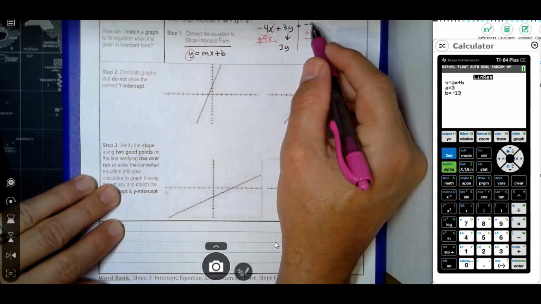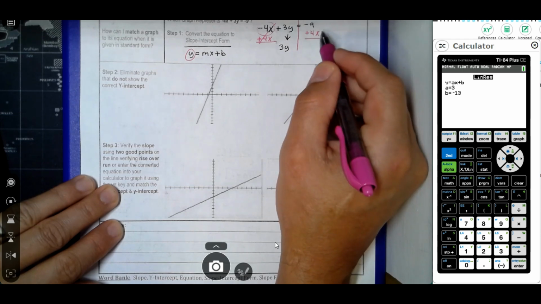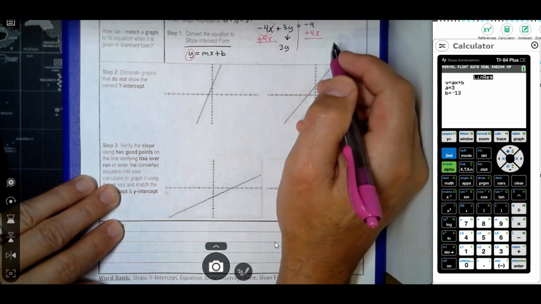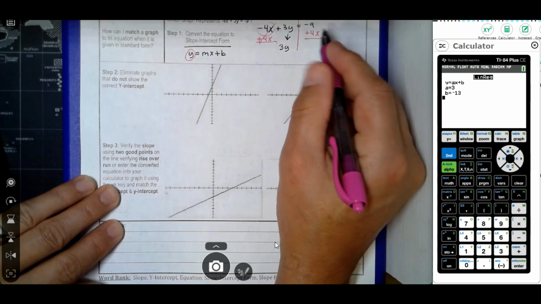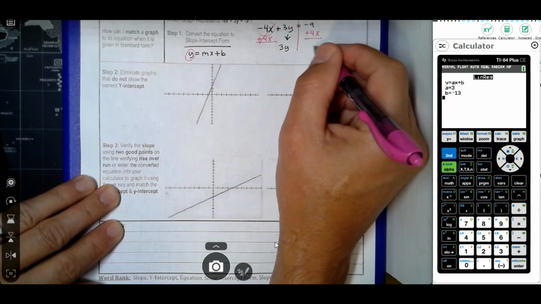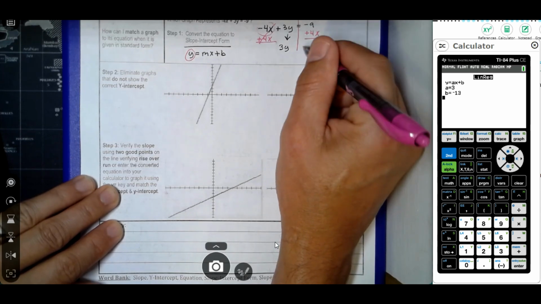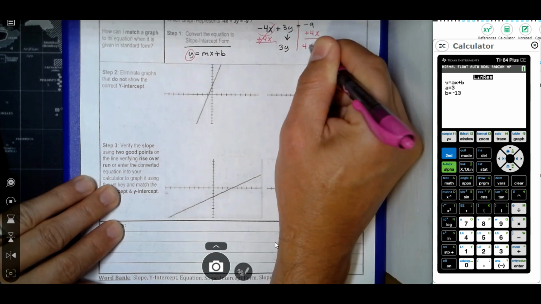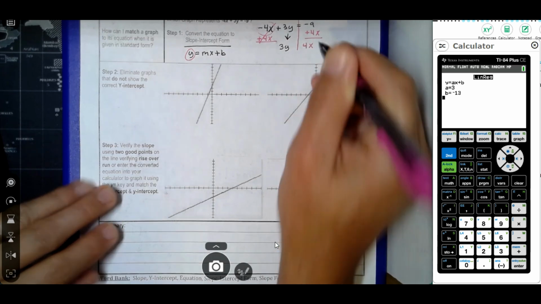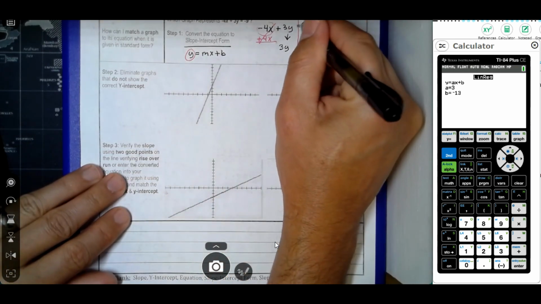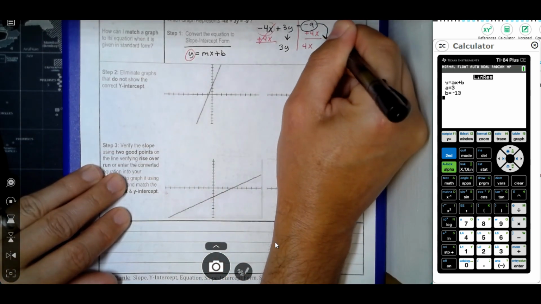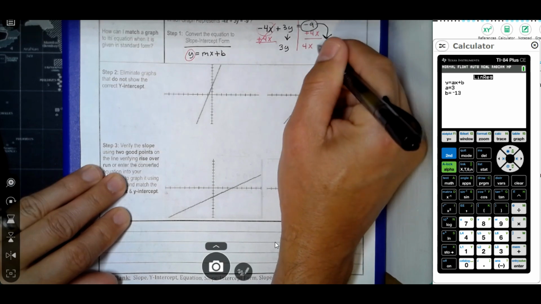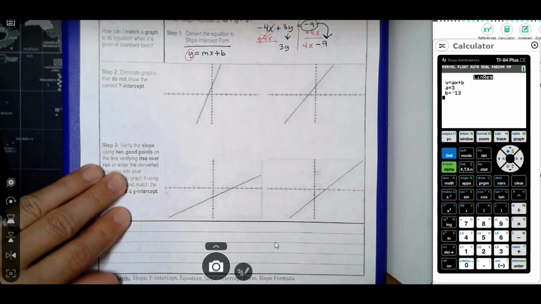Now notice over here we have a constant value, negative 9, and we have a variable, positive 4x. We cannot put those together because they're different. They're not like terms. One has an x, one doesn't. So we're just going to rewrite it with the variable first. So I'm going to put 4x. I left the positive sign off, but I'm just going to write 4x. And then this 9, we're just going to bring it down and put it at the end. And it is negative 9, so I'm going to put negative 9.